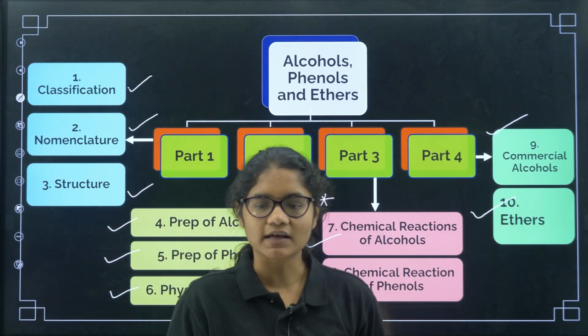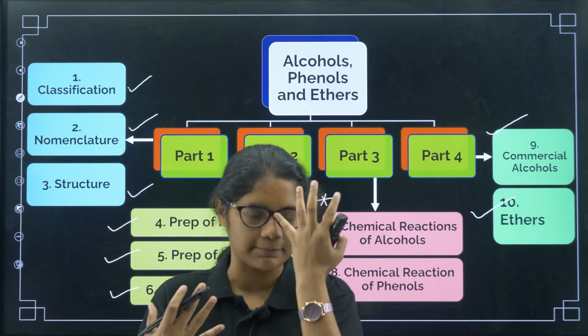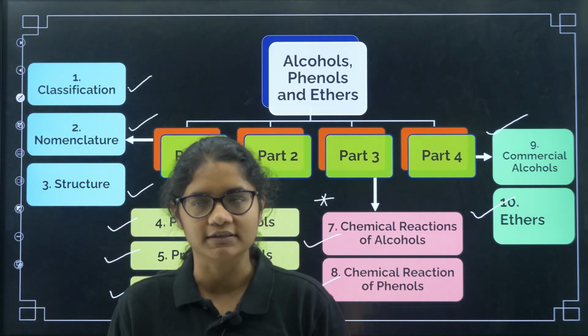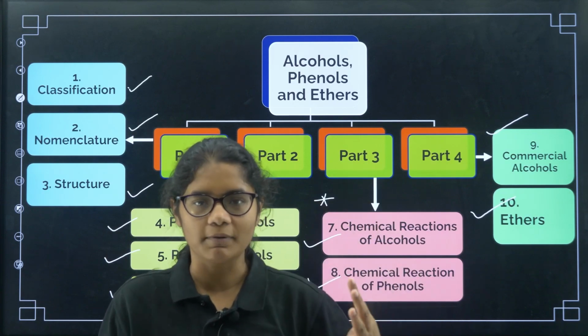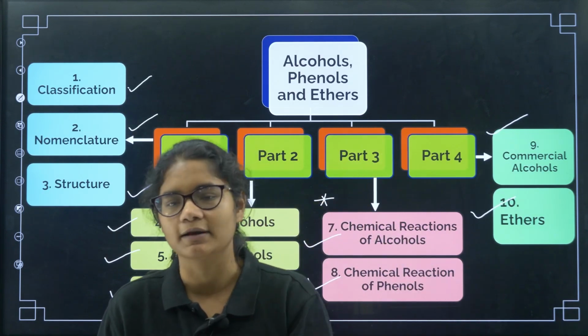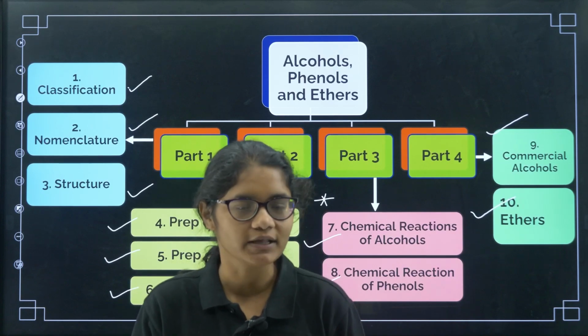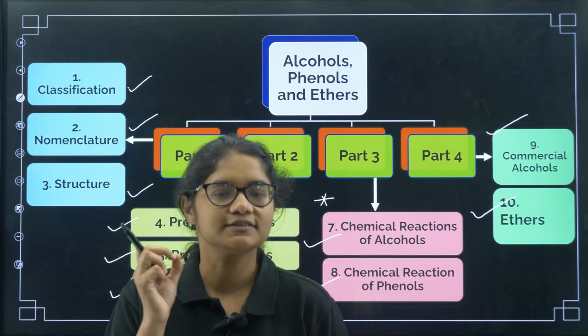This is how you should be framing the chapter. Whenever you are sitting for revision of alcohols, phenols and ethers, you should think, okay, there are 4 parts. First part you have to revise this, second part this, then comes this. In this way revision should be done, in a very structured way.